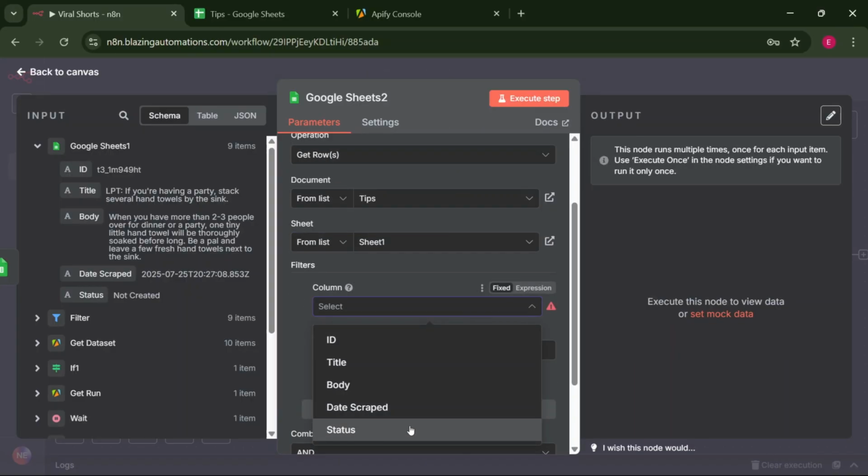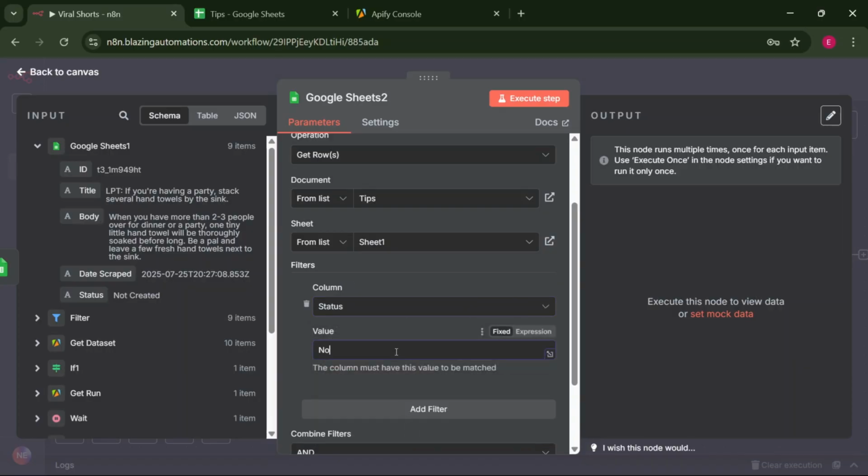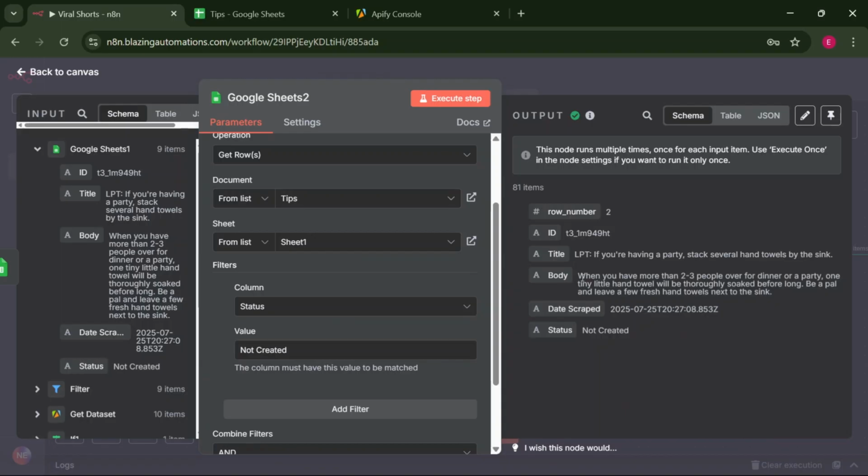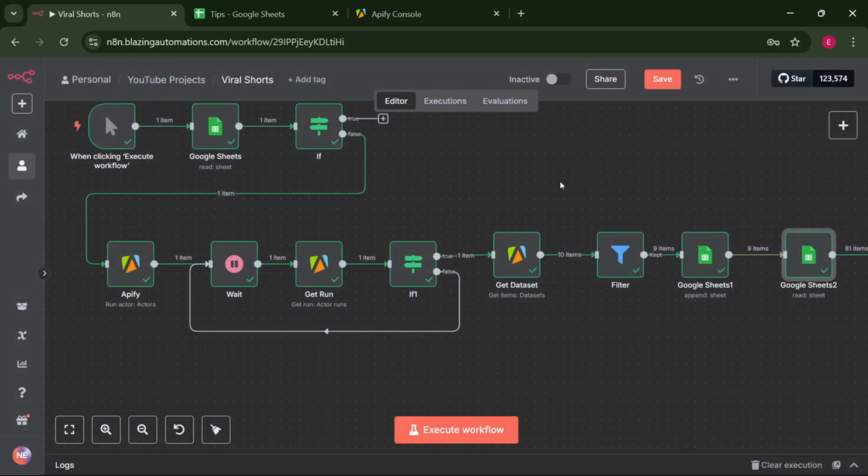Let's select status and grab only the ones which are not created. So it's going to grab one which is not created. Let's click on that one and let's see it in action. Great, it has now finally gotten one live tip. As you can see here, this is the tip, the body, and this is the title. So let's send this into an AI agent.